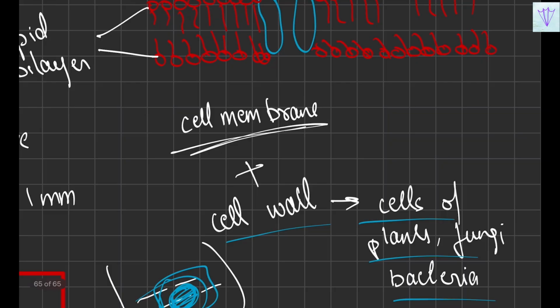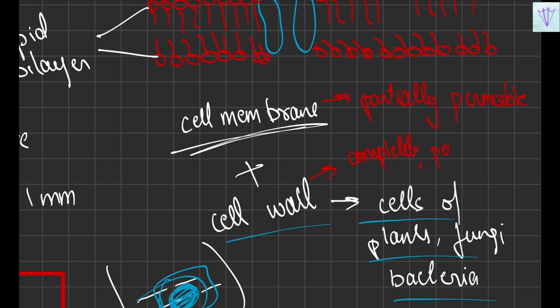Another important thing you need to note is that cell membrane is partially permeable, while cell wall is completely permeable.